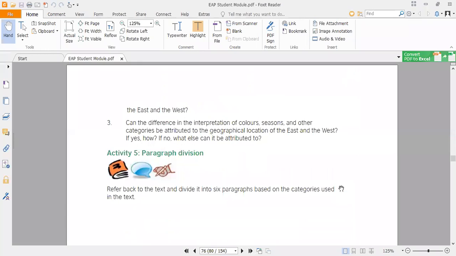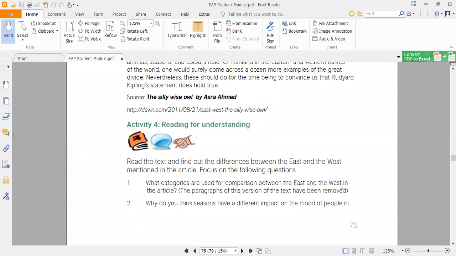Now we have to provide the answers to these questions. Three questions are given. You have to write down the answers to all these three questions. This is your task. You have to do this task by yourself. I'm going to explain each and everything, and you will submit the answers to all these questions to me on the Google Classroom.